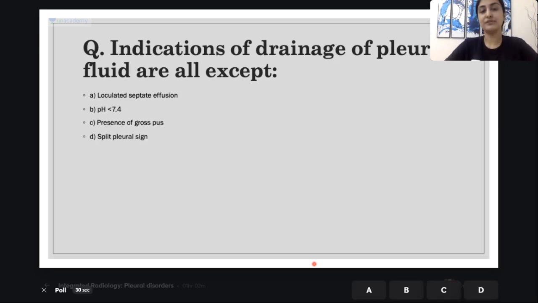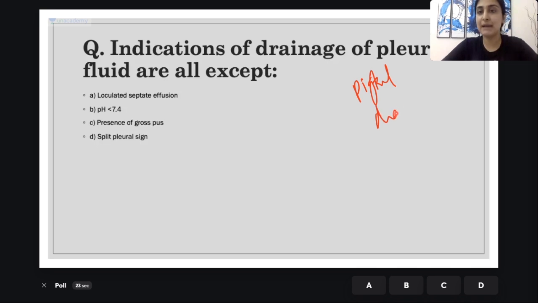And all of the following are indications of draining. When do I want to put a pigtail or when do I want to put a drain inside, not just tap it once? When do I want to put a tube in is the question, okay?